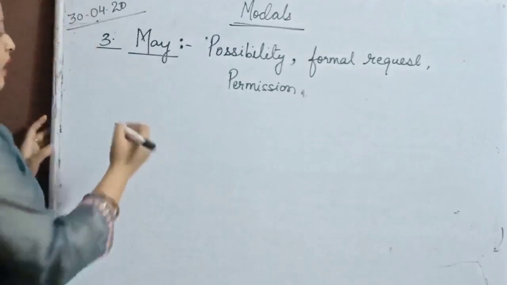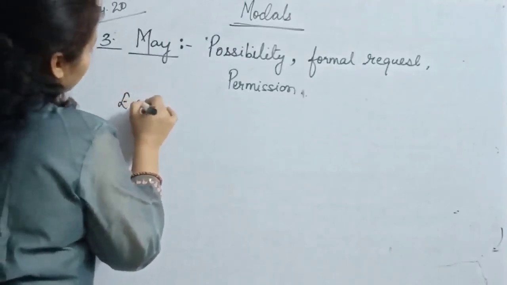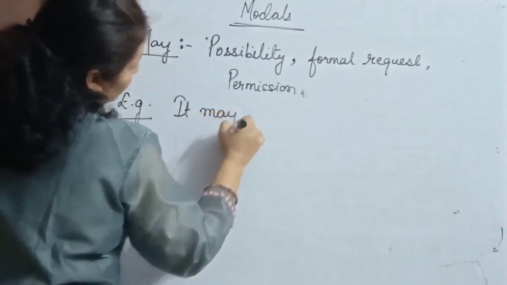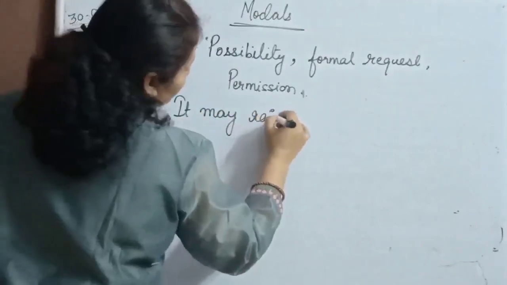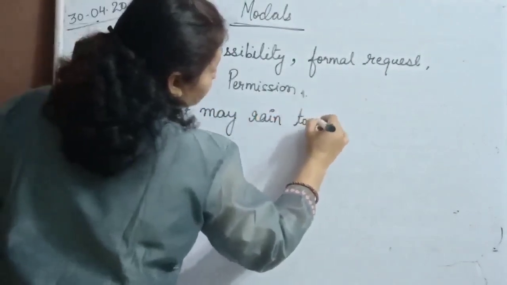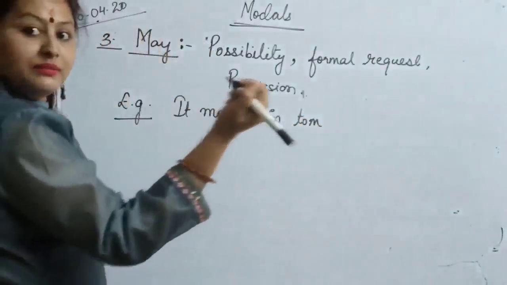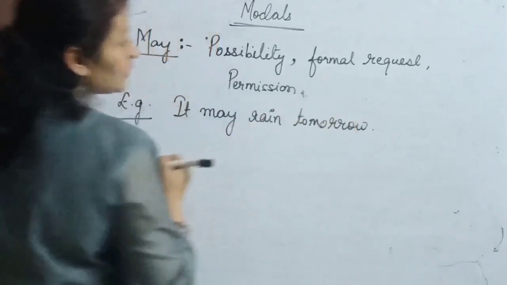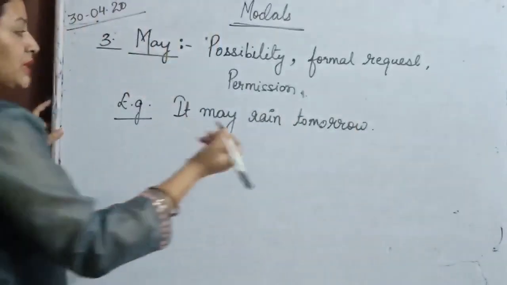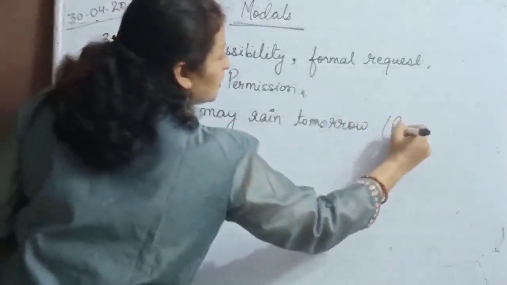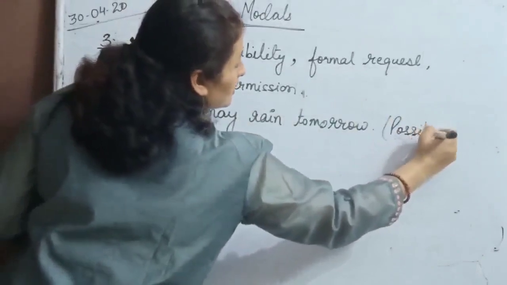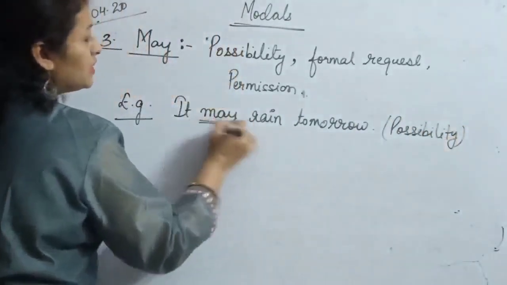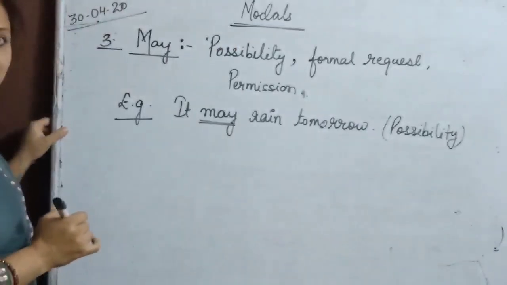Okay. So now let me give you an example. It may rain tomorrow. So what is it showing here? It's showing possibility. How do we know that it is a possibility? By seeing this word, the modal auxiliary.